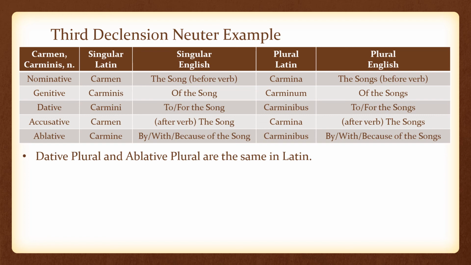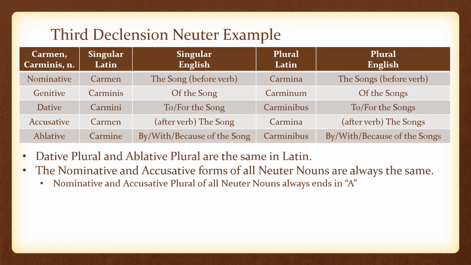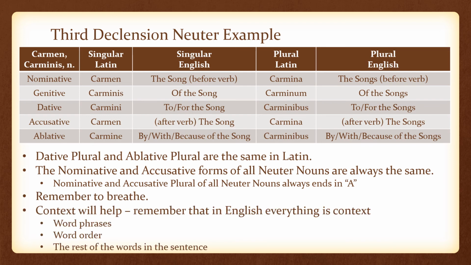Some things you probably notice about third declension itself. Dative plural and ablative plural are the same. The nominative and accusative forms of all neuter nouns are always the same, and they always end in A. Remember to breathe, and know that context will help. Word phrases, word order, and the rest of the words in the sentence will help you decide whether to or for the songs is a better translation than by, with, or because of the songs.